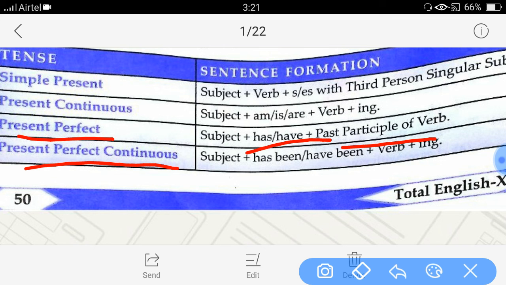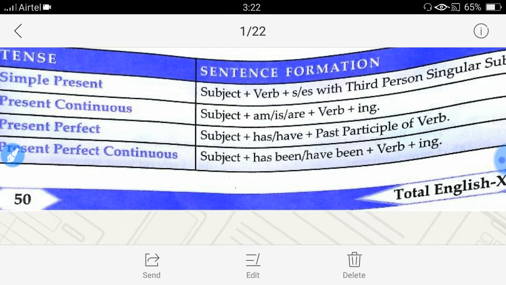Then we learned present perfect continuous tense. We saw the helping verb that is used was has been and have been. Has been is used with the singular form and have been is used with the plural form, with the ing form of the verb and then the predicate. So I hope you have understood this much. This has only been a revision of what you have already learned.